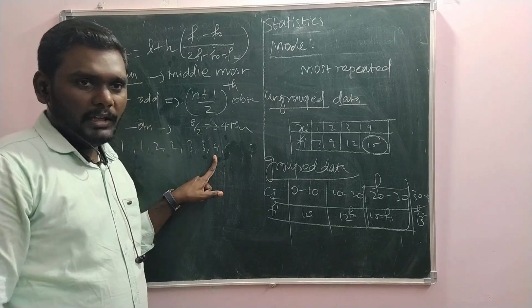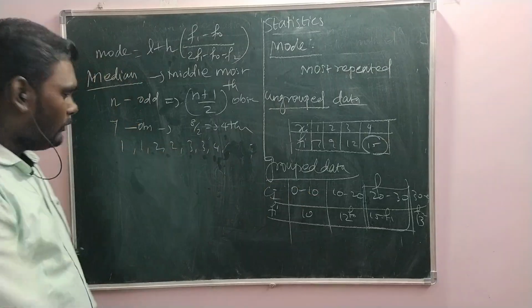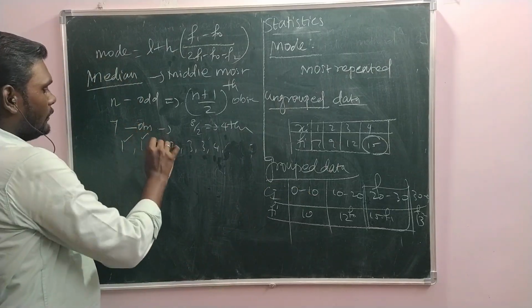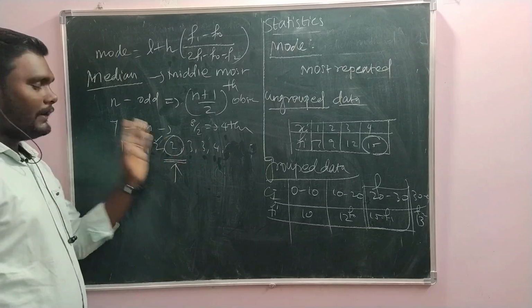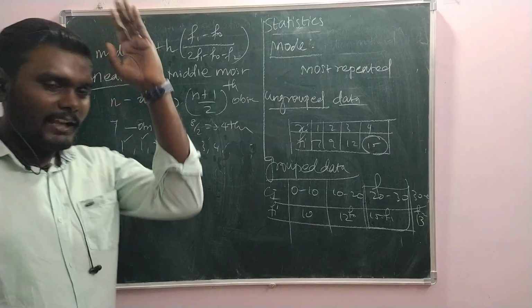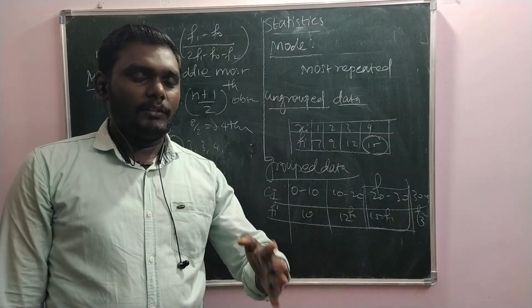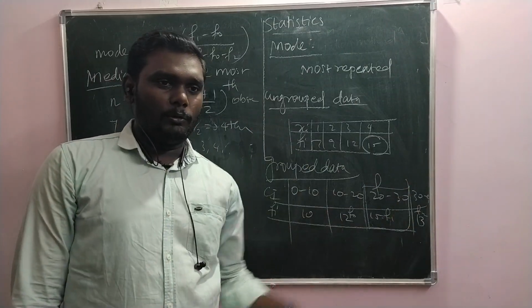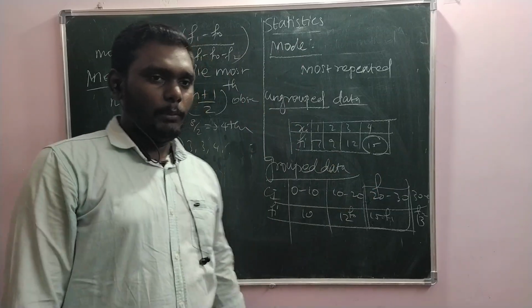They are the commonly made errors. It is not that 4 is the median. The 4th number is the median. Who is the 4th number? 1, 2, 3, 4th number. So, this guy is the middle guy. 3 numbers before that, 3 numbers after that. So, that gives that exact half cut. 50% of the students got above 2 marks, 50% of the students got below 2 marks. That is the exact midpoint.